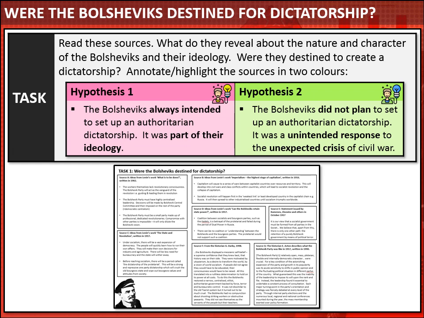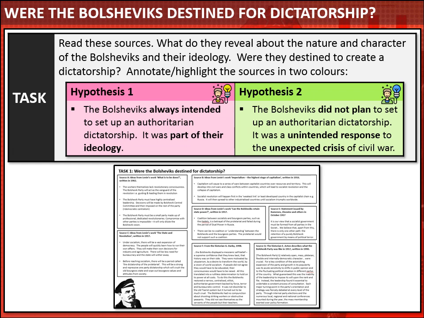So you're ready for your first main task now, and I've given you a little set of sources to read. Some of them come from the writings of Lenin, and some of them come from the words of other leading Bolsheviks. The last two sources come from historians. Now I want you to read the sources really carefully. They're very revealing about the nature and character of the Bolsheviks and their ideology. And I want you to think about whether these sources show that the Bolsheviks were destined to create a dictatorship.